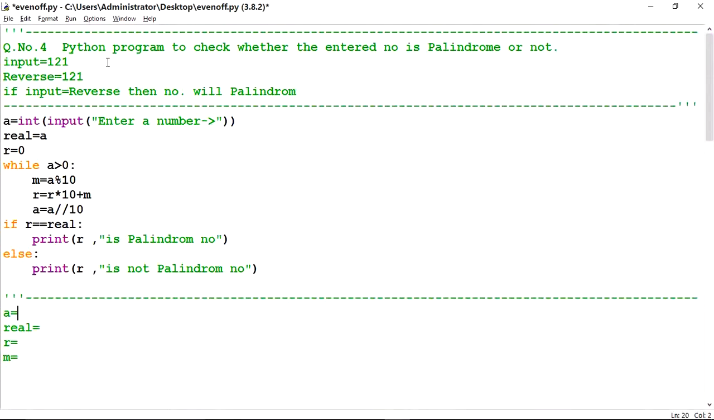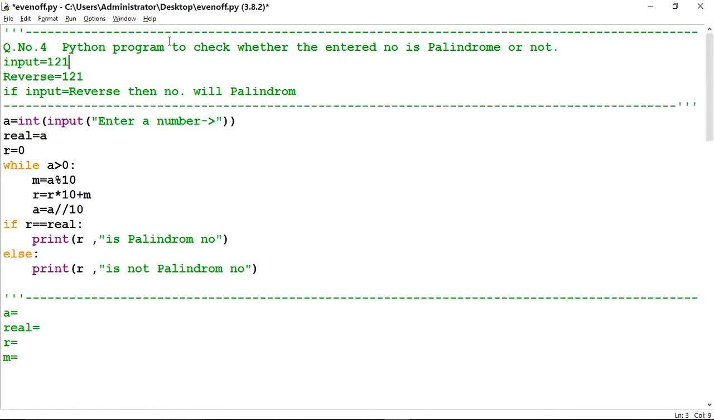So first of all, we will know what a palindrome number is. Suppose I have entered the number 121, this is the input, and if the reverse of this number will be the same. Here it is written if input is equal to reverse, means if the reverse of that particular number is equal to the entered number, then it is a palindrome. Because here I have entered 121 and the reverse is coming 121. These both are equal, that means it is a palindrome.